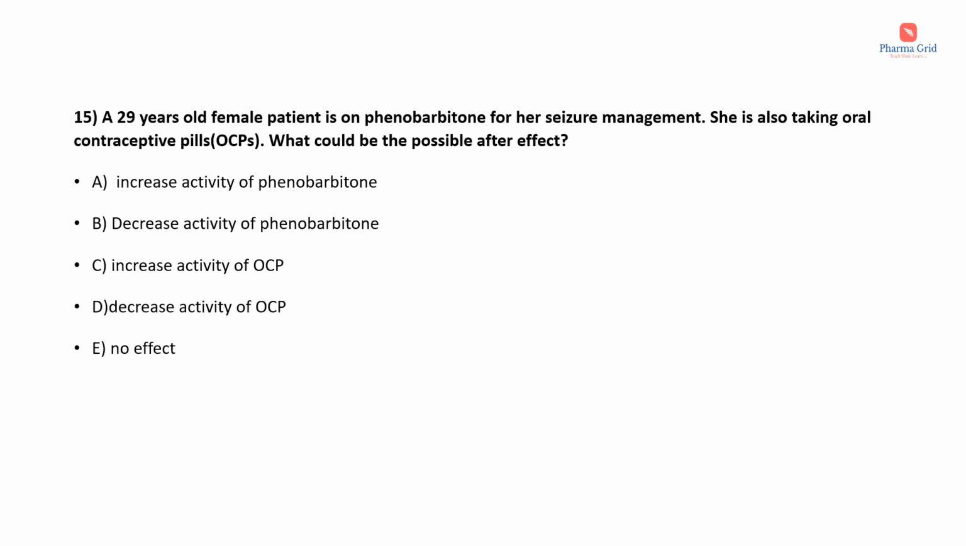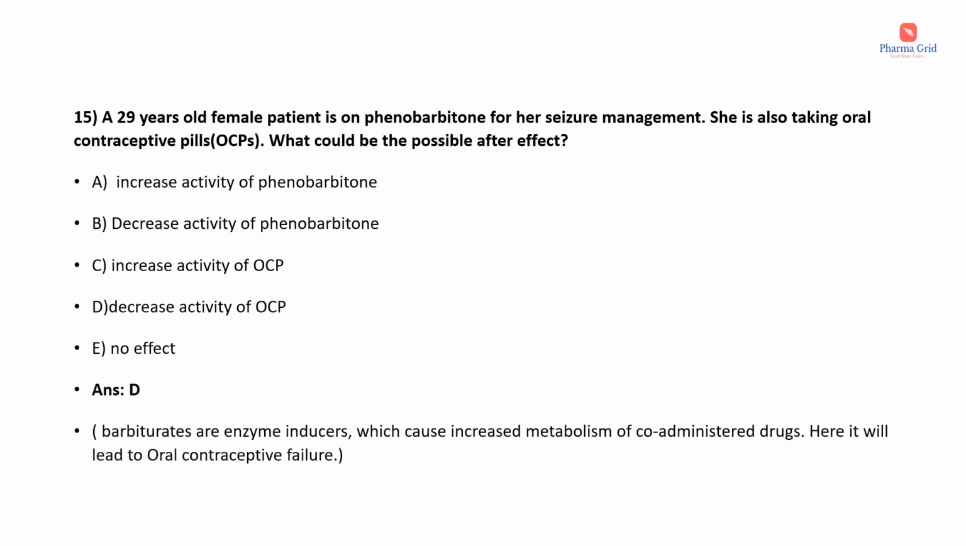Next question. A 29 year old female patient is on phenobarbital for her seizure management. She is also taking oral contraceptive pills. What could be the possible after effect? The options are increased activity of phenobarbital, decreased activity of phenobarbital, increased activity of oral contraceptive pill, decreased activity of oral contraceptive pill, no effect. Here the correct answer will be option D, that is decreased activity of oral contraceptive pill, or oral contraceptive failure will occur.